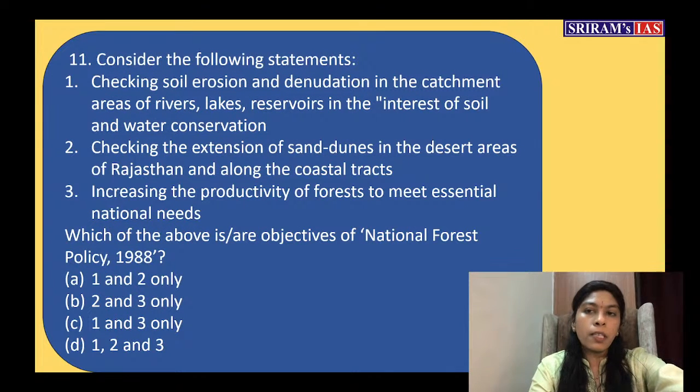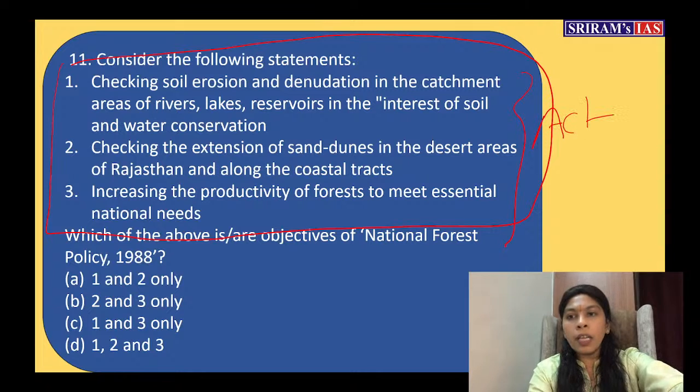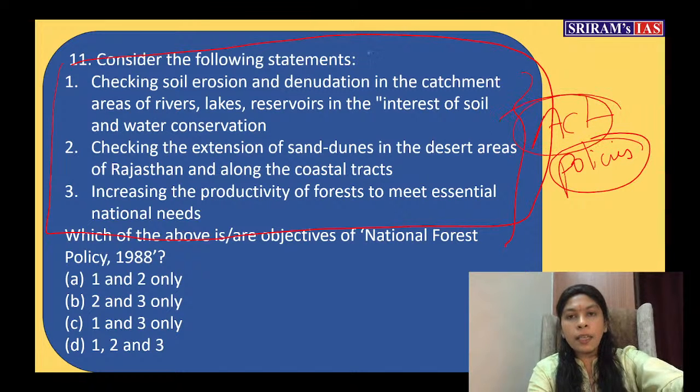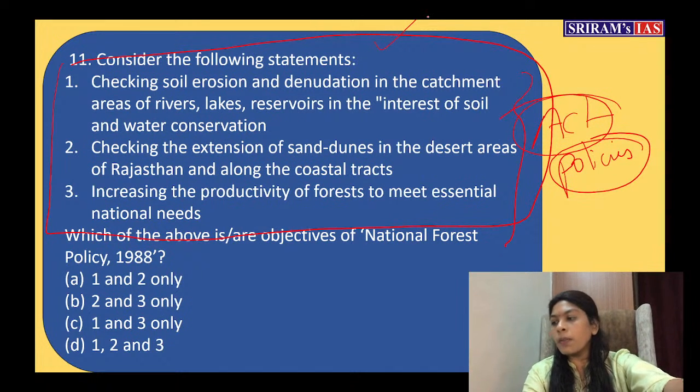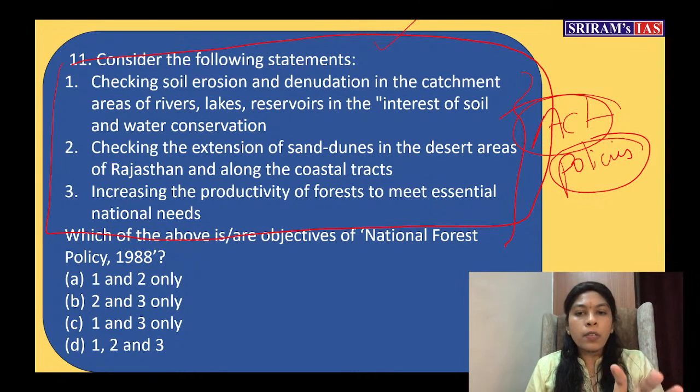So I have given three statements. So this way also they are asking questions. They will be giving the objectives of the particular act. Okay. Even one time about the Environment Protection Act, you got the question. About certain policies, they will give the objectives or the highlighting points or the salient features of it. Then they will ask you which of the above are correct. Same way, since there was National Forest Policy 1988 and year-wise classification also, I have given a statement from the National Forest Policy. And now, what's the answer?